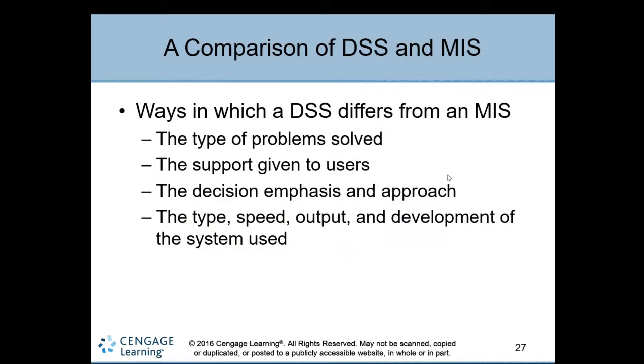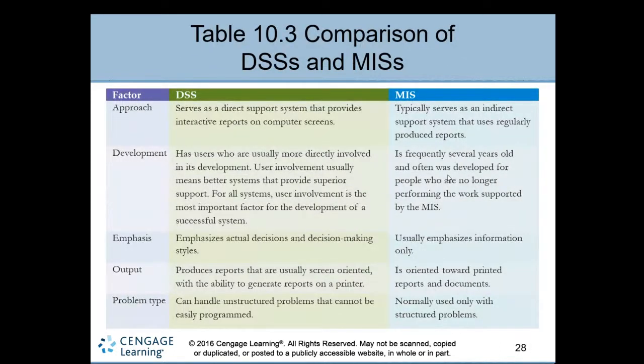Let's further see the comparison between decision support systems and MIS, how they are compared, and what the benefits of each are. Mostly the comparison is based on the type of problem they solve, the support to the users, the main emphasis on decisions and information, the approach to solving problems, the speed, the output, and development. We'll see them one by one. These are the factors which make a difference between the decision support system and the management information system.